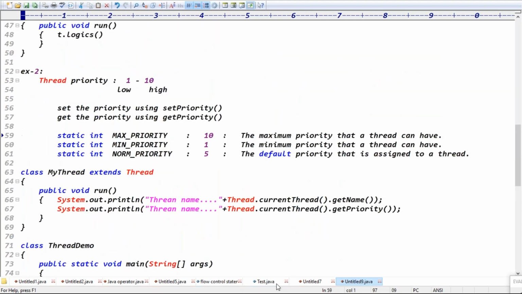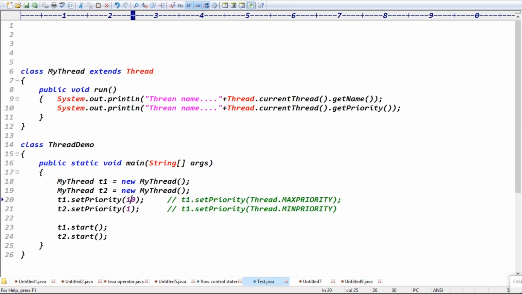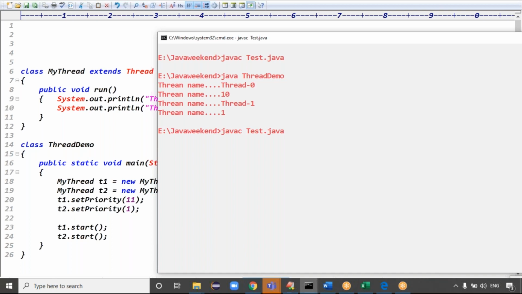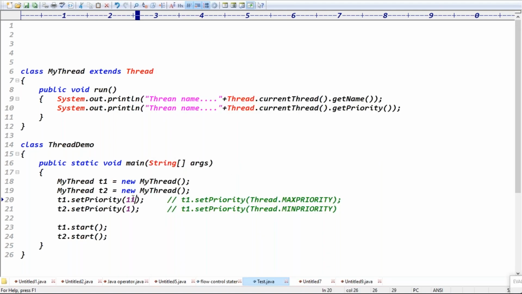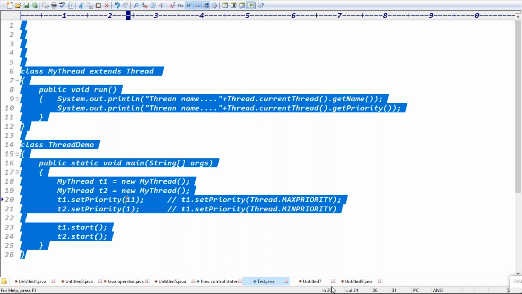Good. If you give the priority as 11, then what happened, guys? The code is compiled fine, but we got an exception: IllegalArgumentException. The argument is illegal, right? Even in the sleep method, the milliseconds or nanoseconds expect a range of 0 to 999999, and if you give more than that, we get an IllegalArgumentException, right? Exactly. Guys, you try to check this example.